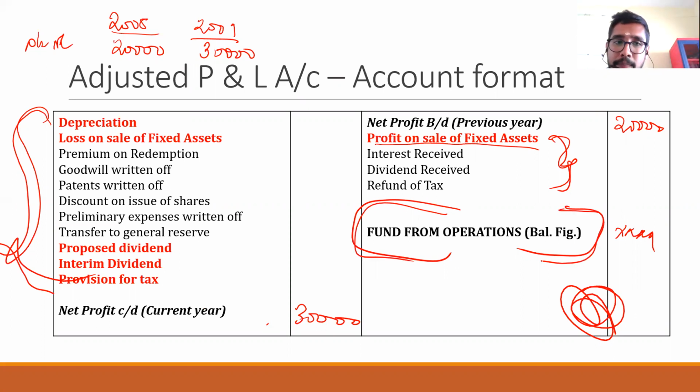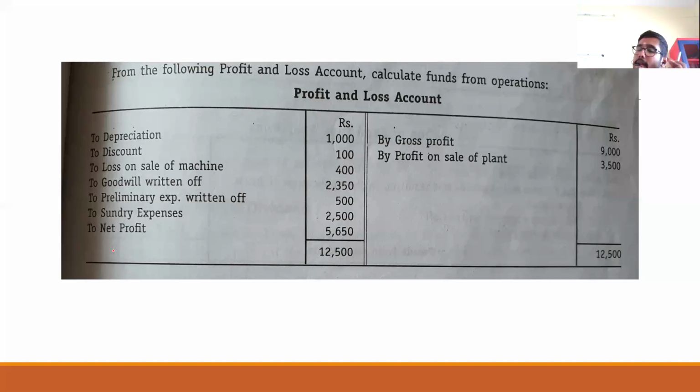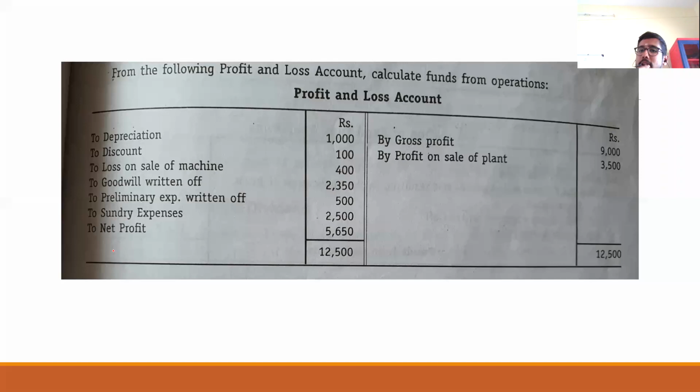We shall do a small problem. Yesterday this problem only I mentioned in the group. So this is the profit and loss account given over here. You are asked to prepare the adjusted P&L account to calculate the fund from operation.